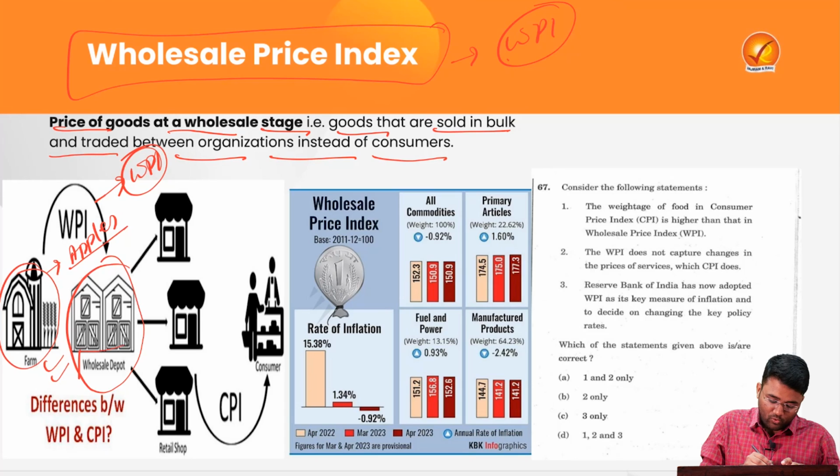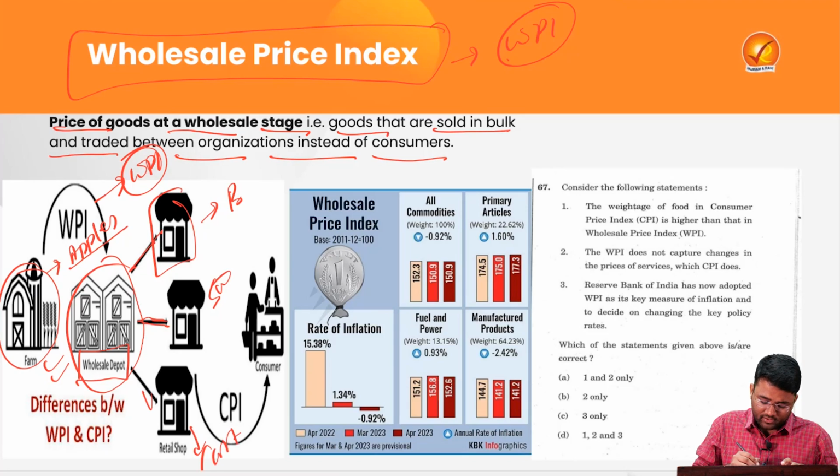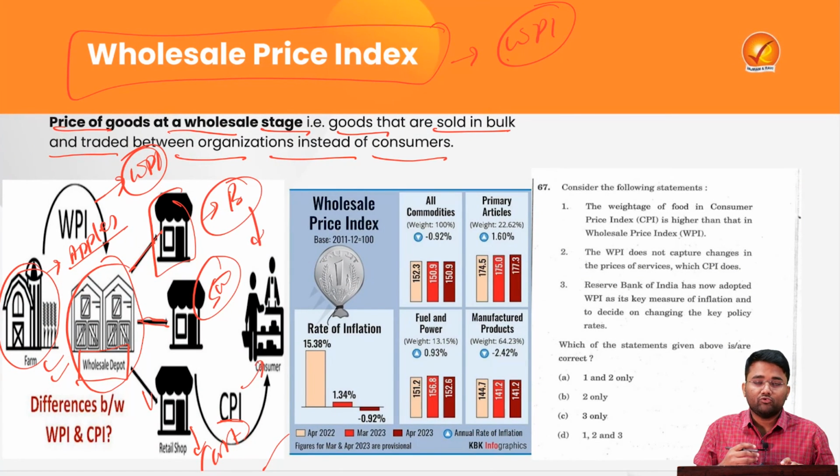But when this wholesale depot sells these apples to different retailers, that can be Big Basket, Swiggy Instamart, or the ultimate cartwala persons located in our streets, the price at which these people sell to the ultimate consumers, or to us, will be called the CPI or the Consumer Price Index.